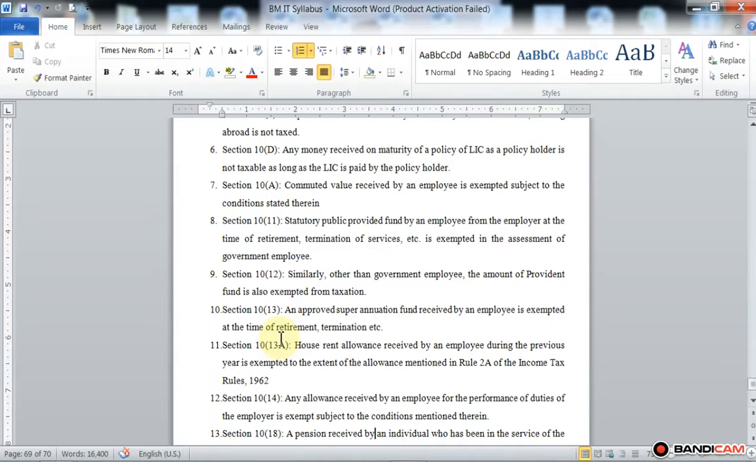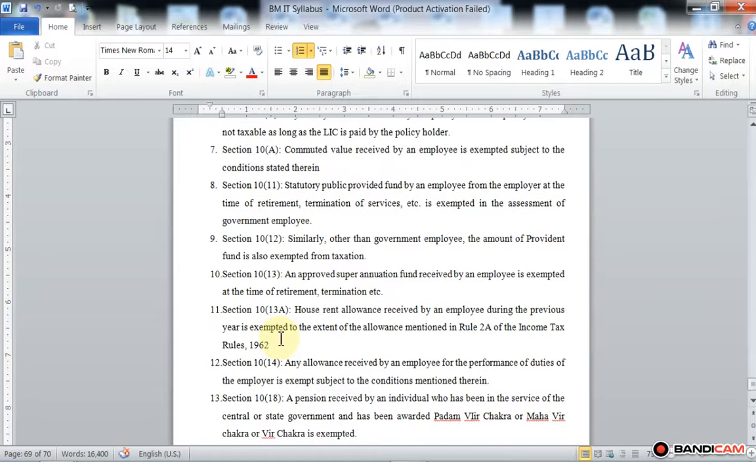Next one is section 10 subsection 14. Any allowance received by an employee for the performance of duties of the employer is exempt, subject to the conditions mentioned therein. So any allowance received by an employee for performing the duties of the employer is exempt from tax, or tax free income of the assessee, under section 10 subsection 14.